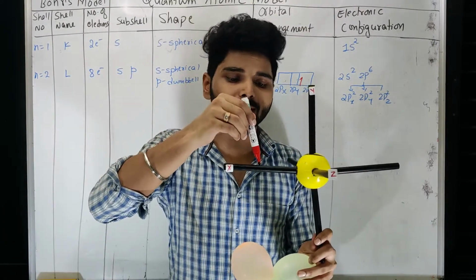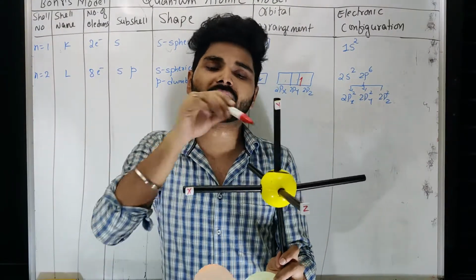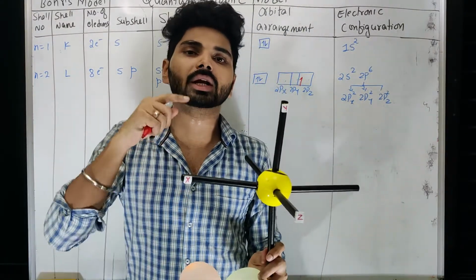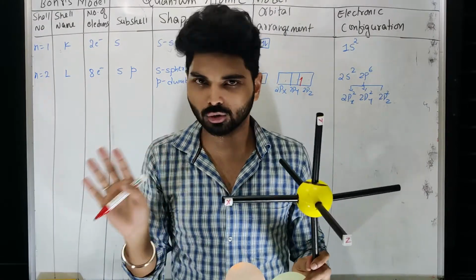The moment I fill 1 electron here, it will start revolving in a dumbbell manner. Now don't think that to create a dumbbell shape there must be 2 electrons. No, there is nothing like that.